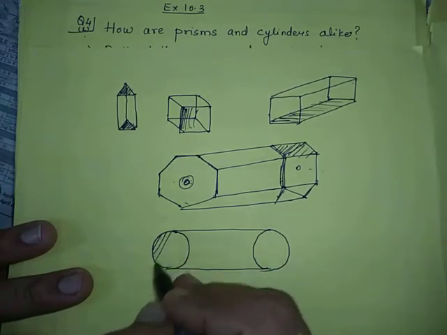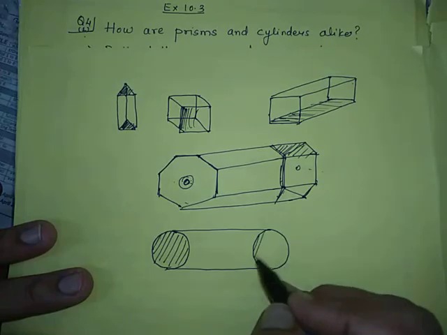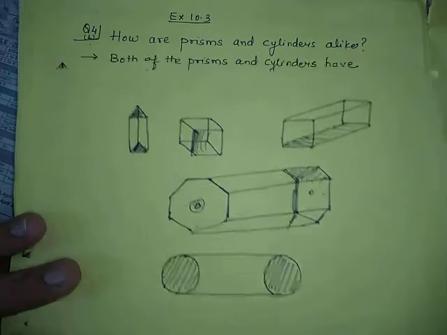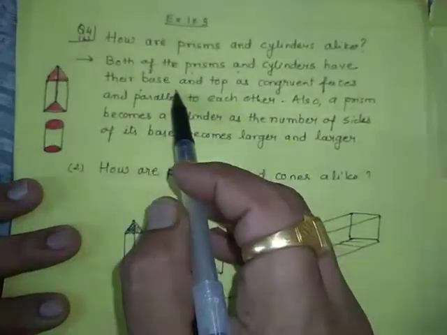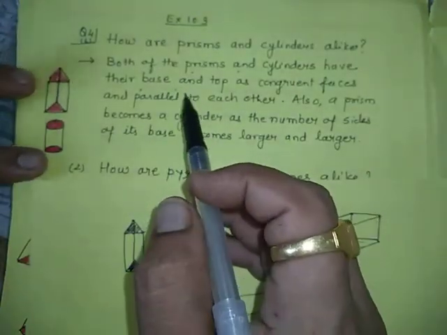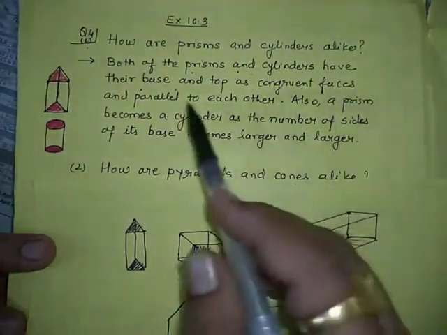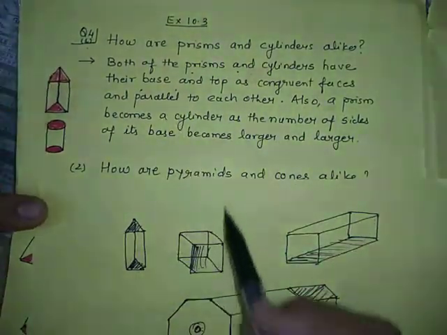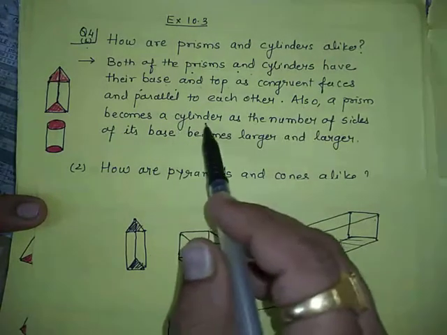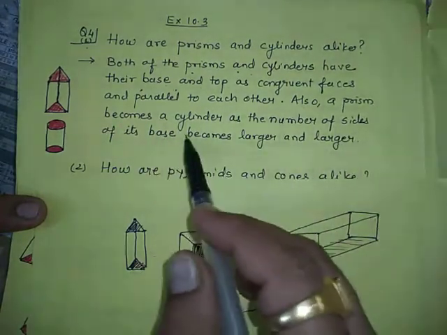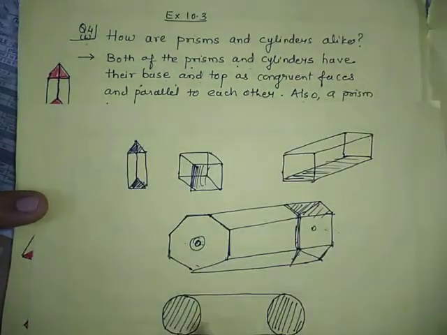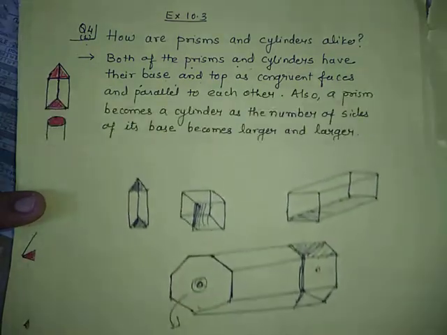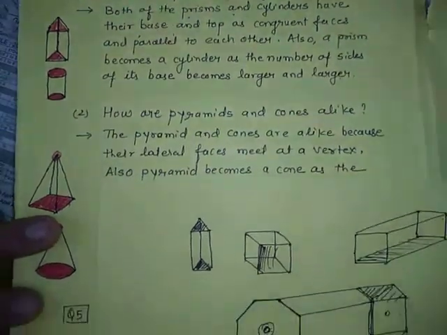okay, and here also congruent. So two conditions: both the prism and cylinder have their base and top, both have base and top, okay, as congruent faces, both have congruent faces, they are the same. Also the prism becomes a cylinder when the number of sides increases and the base becomes larger and larger, and as we keep increasing the number of sides, this will be converted further into this cylindrical shape. So this is the first question and its explanation.